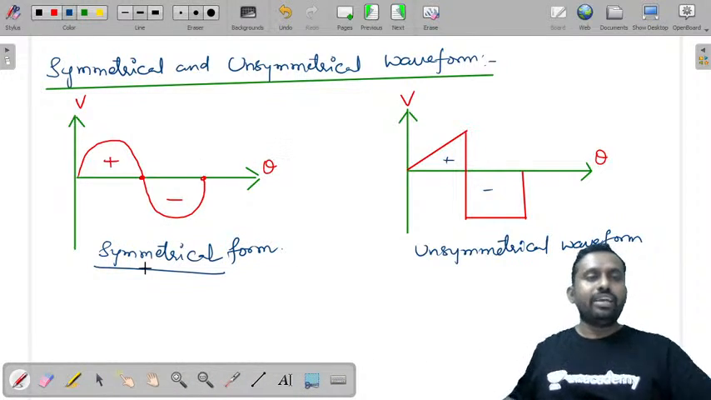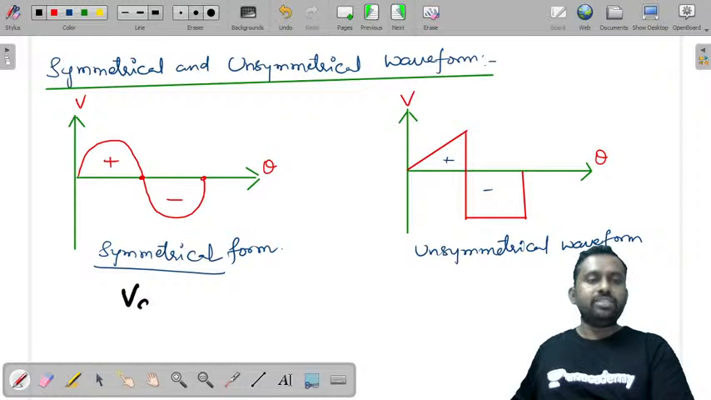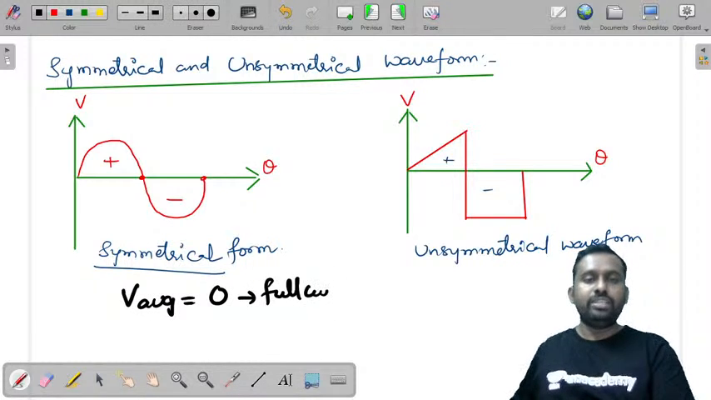What happens for a symmetrical waveform? This is very important. For a symmetrical waveform, V average value is equal to 0 if you consider the full cycle. Being a symmetrical waveform, average value is 0.